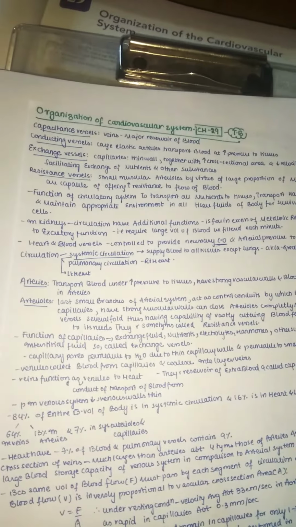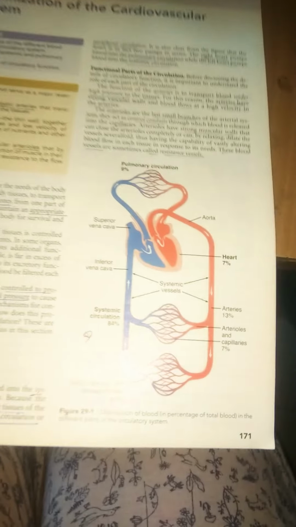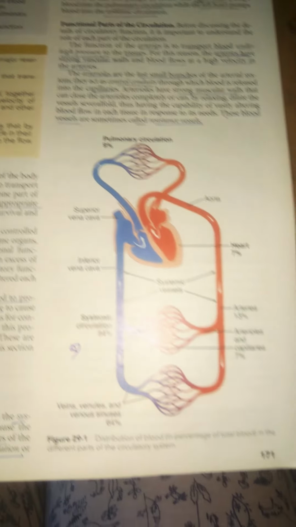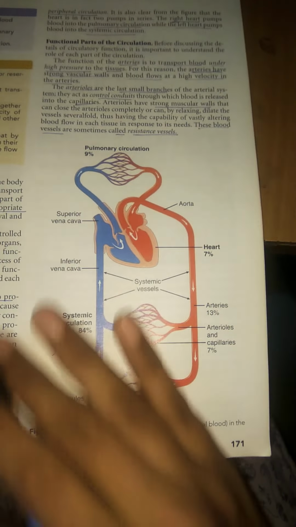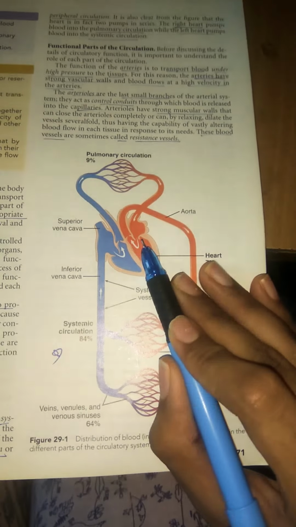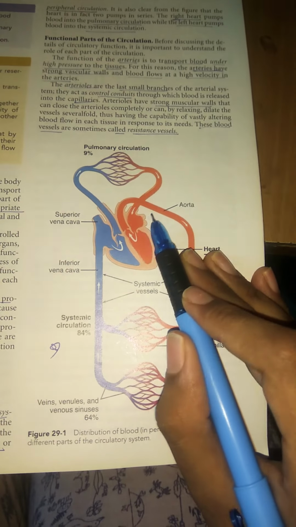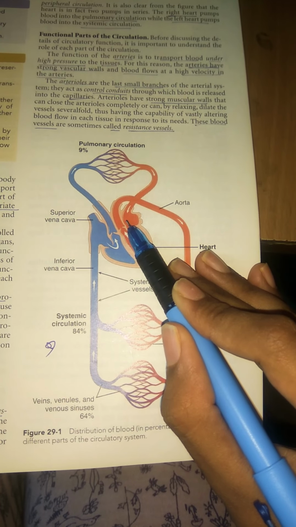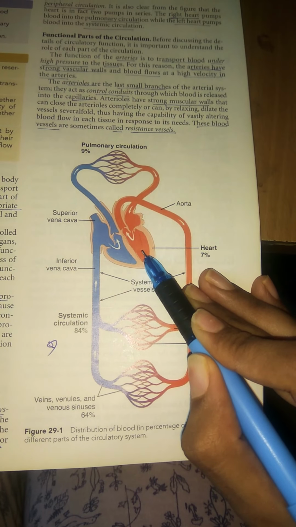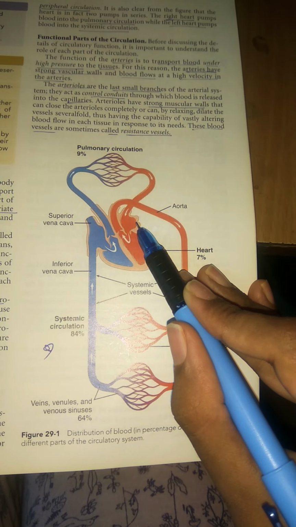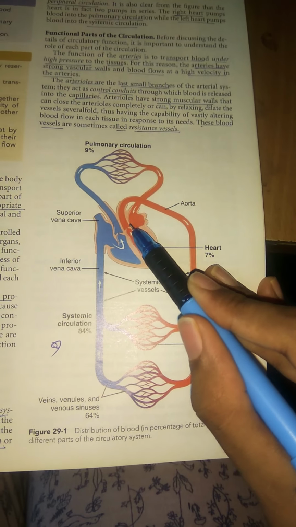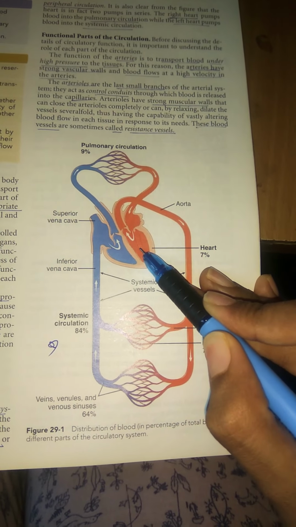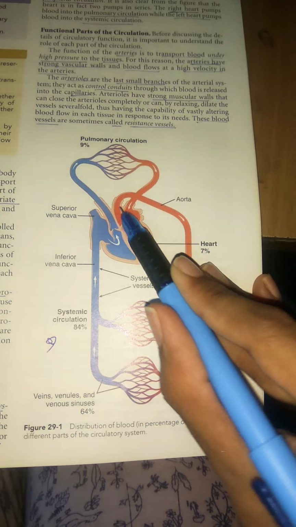Now let's check out the systemic and pulmonary circulation with the help of this diagram. So here you can see, first we'll understand the systemic circulation. This is the left side of the heart. Blood is coming from the pulmonary veins into the left atrium, from the left atrium to the left ventricle, and from the left ventricle directly going into the aorta.